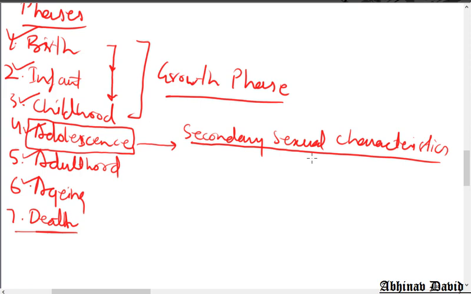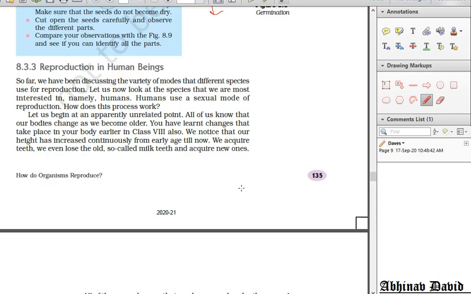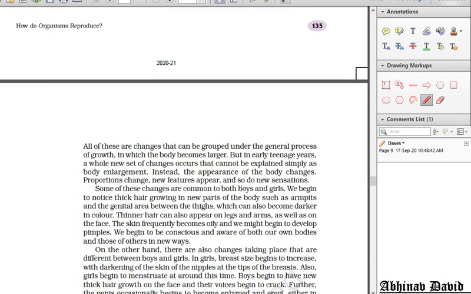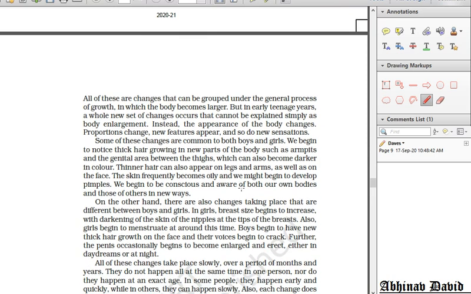Even their voice is not different. Boys and girls have the same type of voice. So boys and girls are not different from each other when they are children, when they are small in size. But when they enter the adolescent stage, they develop new characteristics, and then they can be recognized easily as boys and girls, whether they wear the same clothes or different clothes. Those are called secondary sexual characteristics. Let us focus on those characteristics given in your NCERT textbook, and you will write them as your notes.